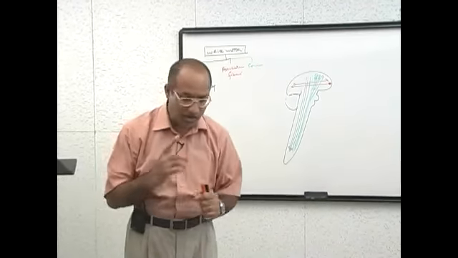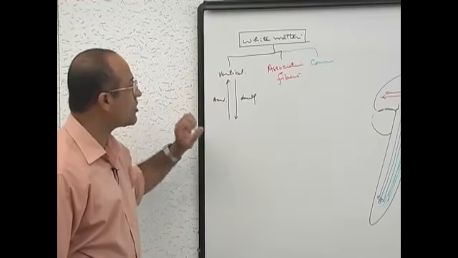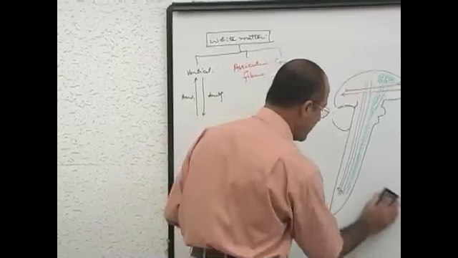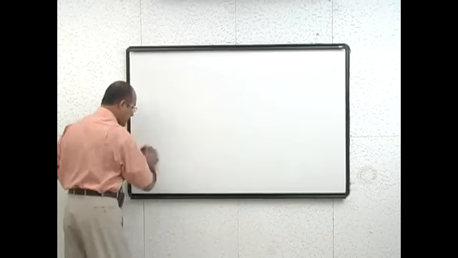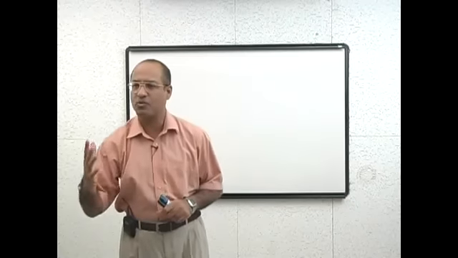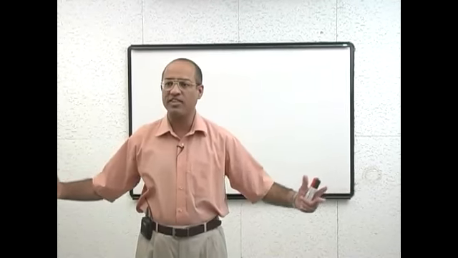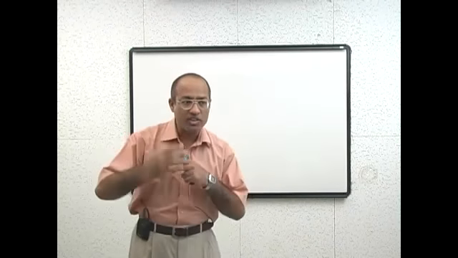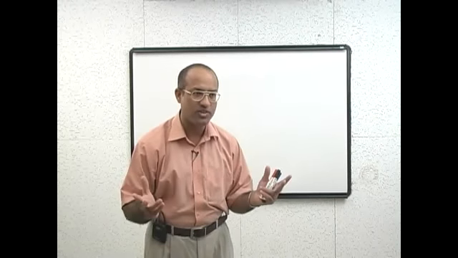Now, once you have a really clear concept of what tracts are, I will make some concepts related to the ascending tracts and descending tracts, and then we will deal with individual tracts. To really develop the concept of ascending and descending tracts, you should go back to the very basic concept of how the central nervous system works. The function of the central nervous system is that it should receive the sensory information, then process the sensory information, and then make decisions. This is the basic function of the central nervous system.